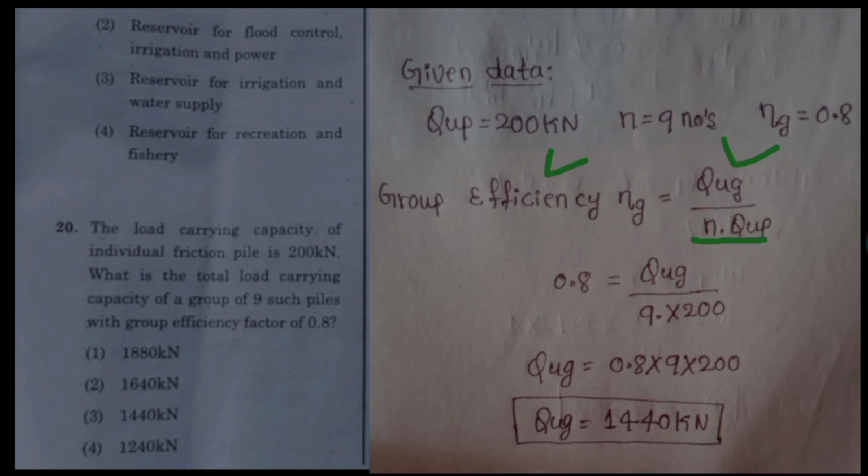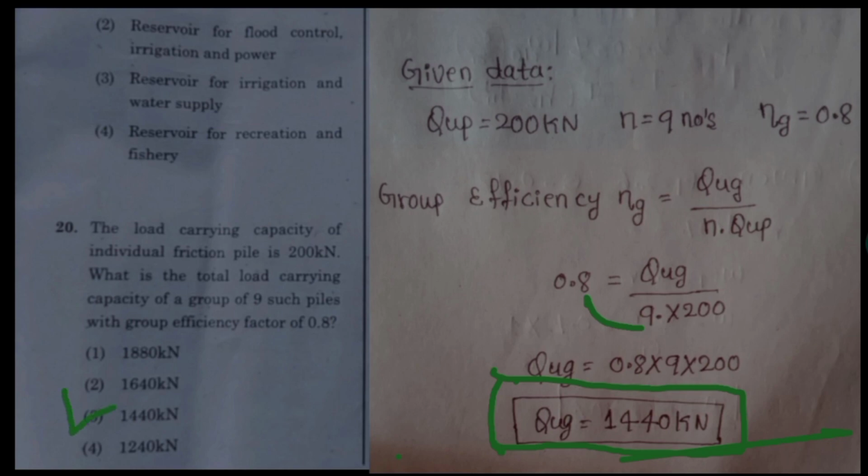Take these two values, 9 and 200, to the LHS side and multiply with 0.8, then you will get the total load carrying capacity of the group, that is QUG equal to 1440 kN. Hence option 3 is the correct answer for the 20th question.